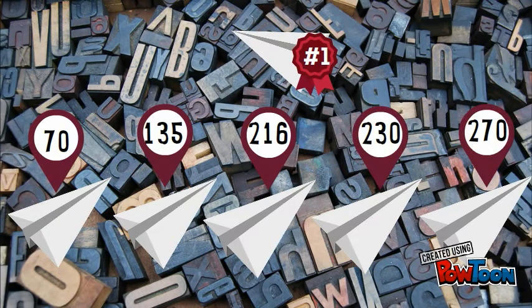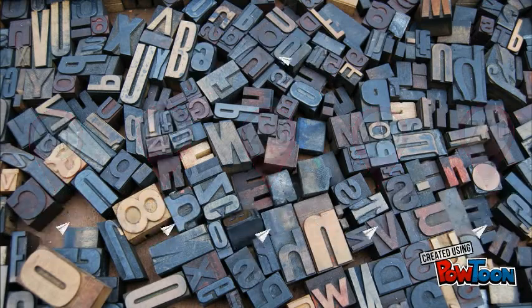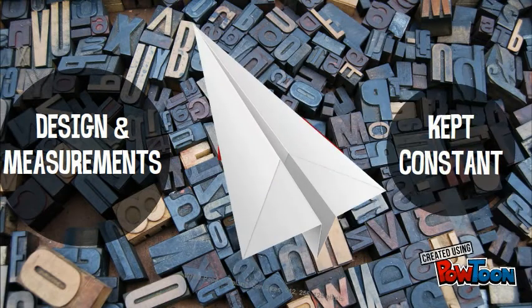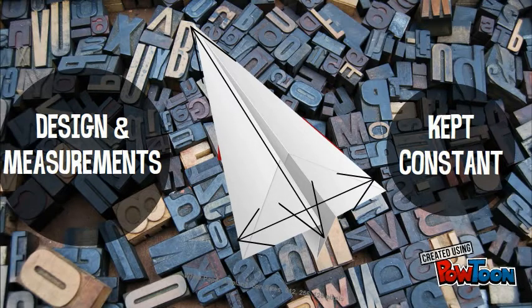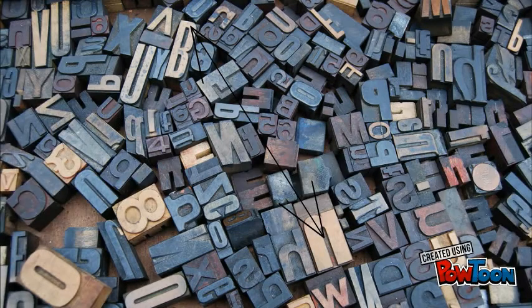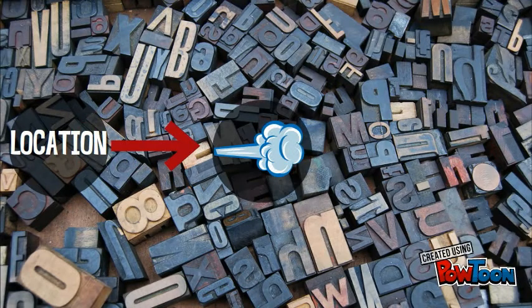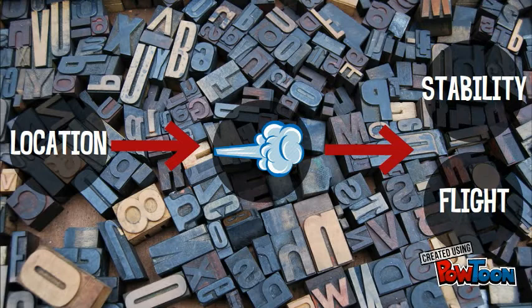To choose the best paper plane design, we decided to test out a few planes differing in the weight of the paper. The other variables that would affect experiment results were kept constant. Firstly, the design and measurements of the plane were kept constant because a difference in plane designs, wingspan or tail length can change the flying capacities of the plane. Secondly, the location which would affect the presence of wind was kept constant because the presence of wind can affect the stability and flight of the paper plane.